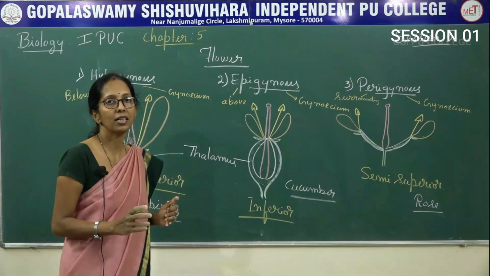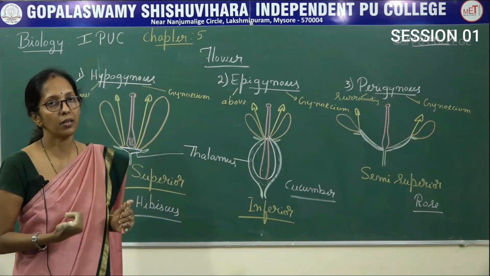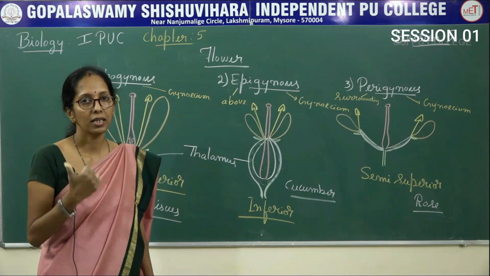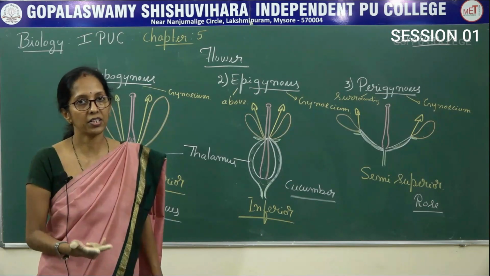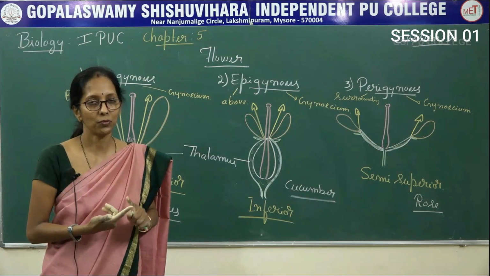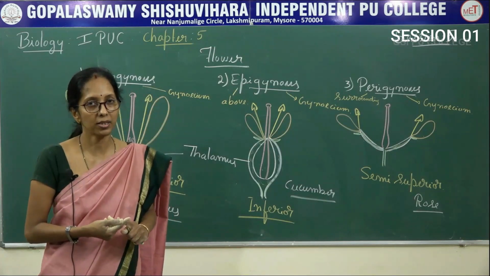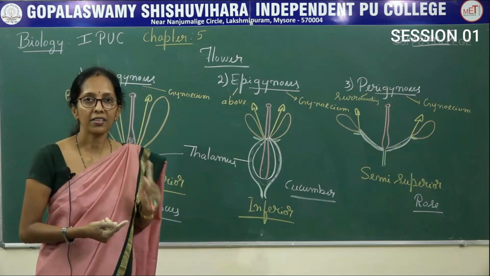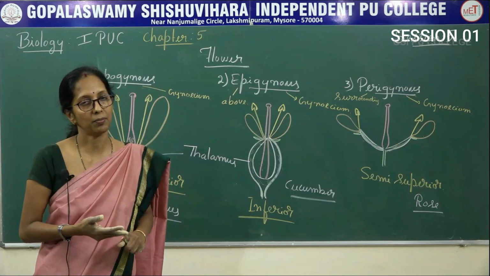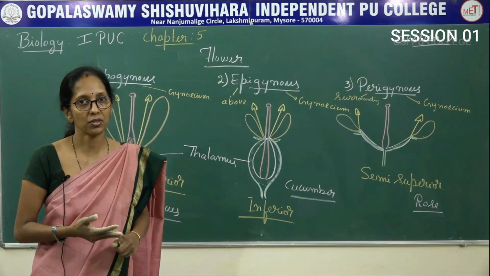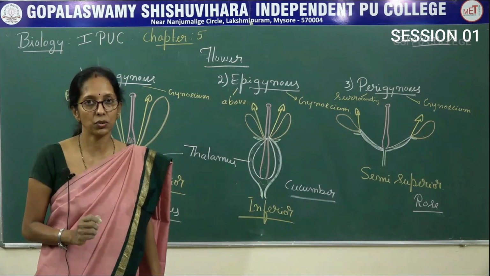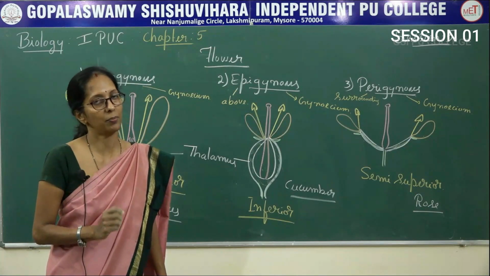And then we studied the flower. It is the reproductive part of a plant body which consists of four whorls: calyx, corolla, androecium, gynoecium. Calyx consists of sepals, corolla consists of petals. Together they are said to be the non-essential whorls. Androecium consists of male reproductive structures, the stamens. Gynoecium consists of female reproductive structures, the carpels. Together they are the essential whorls, because these two take part in sexual reproduction.